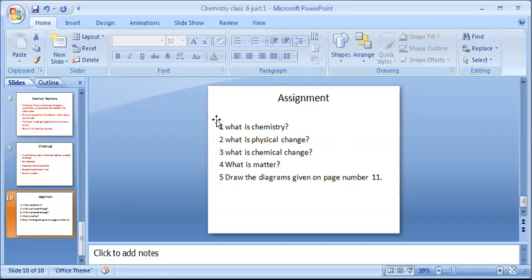Next, you have to draw the diagrams of chemical apparatus which are used in chemical laboratories. I have sent you the PDF in the group. From that PDF, on page number 11, there are some chemical apparatus given which are used in chemical laboratories, like test tube stand, etc. You should draw those diagrams in your notebooks. Whenever we meet, we are going to check those diagrams for you.